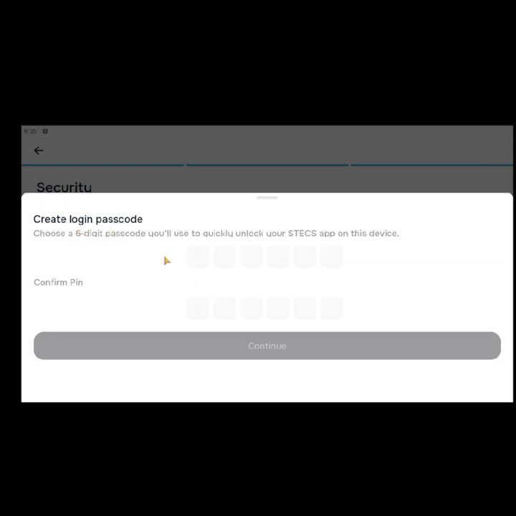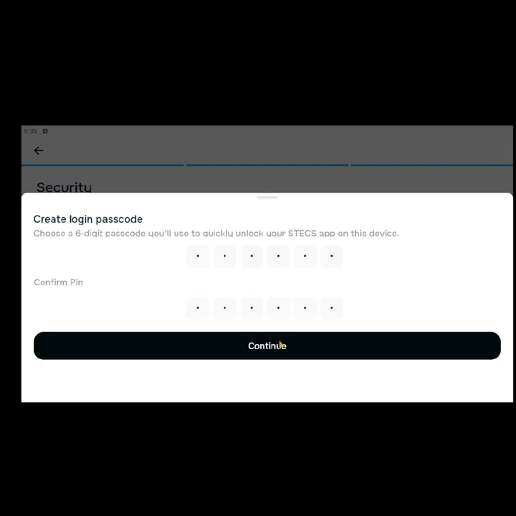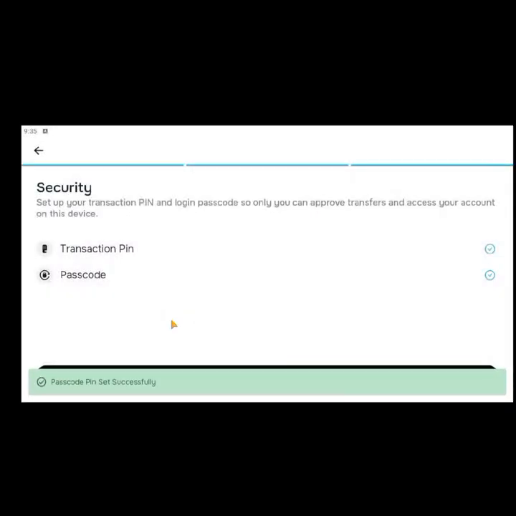So let's say a 6-digit PIN. Let's say 1, 2, 3, 4, 5, 6. Don't use this basically. Use something that is very secure, like a mixture of different digits that is hard to guess. Let's say I'm using 2, 3, 4, 5, 6, and if they are not the same, you are going to get an error message as well. So click on continue. You can always change this, by the way.